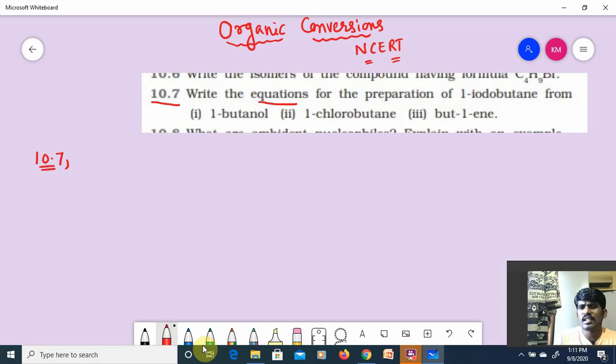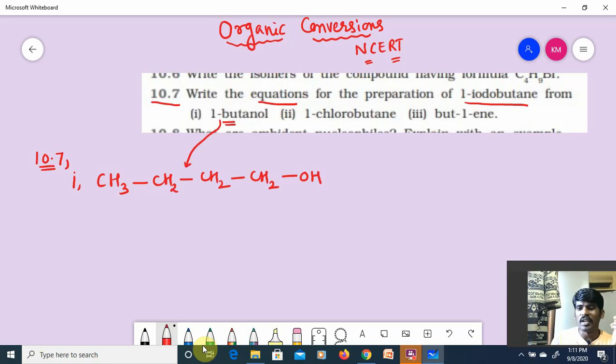See what the question given: write the equations for the preparation of 1-iodobutane from 1-butanol. You should know the 1-butanol formula: CH3CH2CH2CH2OH. What I have to get is 1-iodobutane. Then I have to recollect which reaction to use.